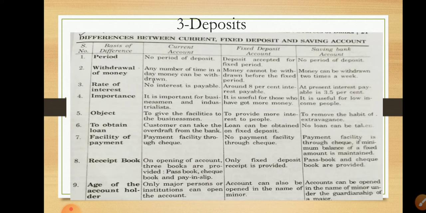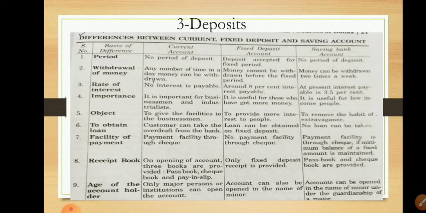In this video we will study the third point of the working process of a bank, and the fourth point. The third point is deposit, and we know how a bank accepts deposits from the public. The bank opens various accounts: saving account, fixed account, current account and recurring deposit account. I have already taught this point in chapter first, and in this video we will only differentiate between the current, fixed and saving deposit accounts.